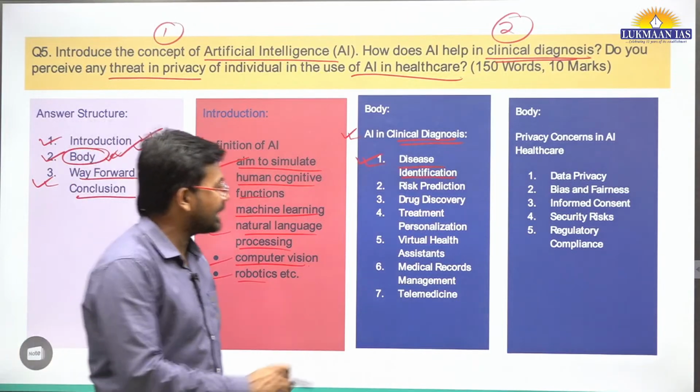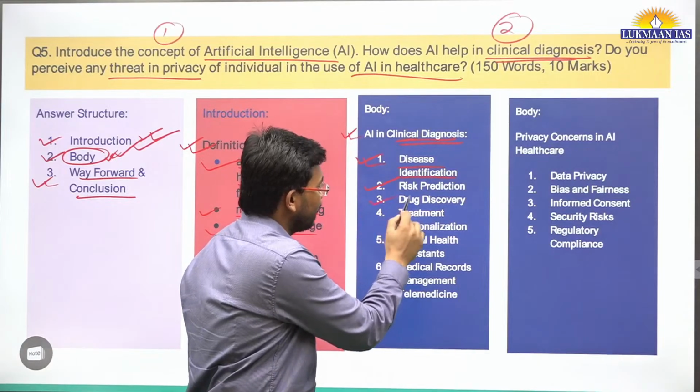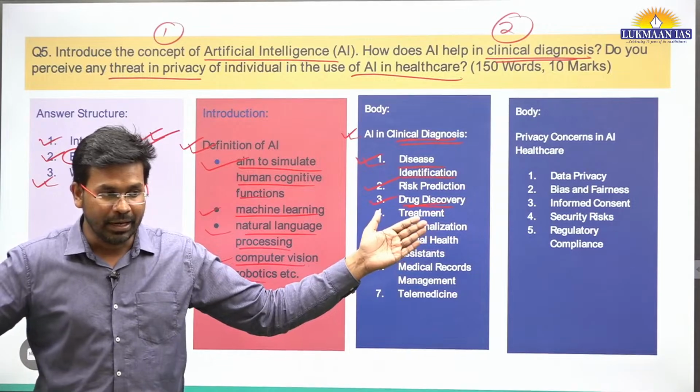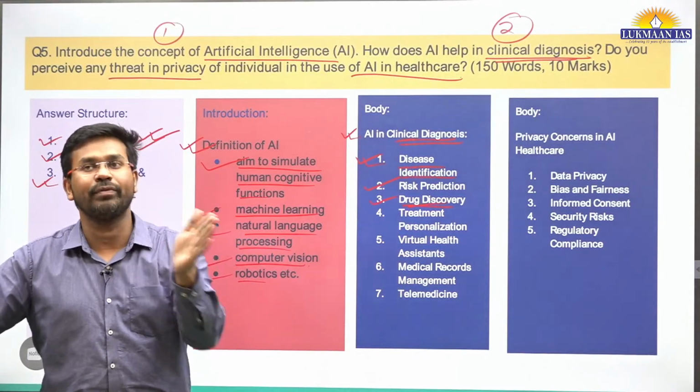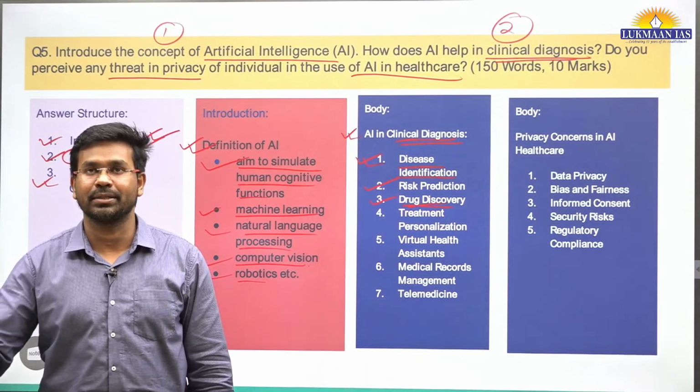So risk prediction is also done by AI systems. Drug discovery can be done. Drug discovery means, let's say, you have large sets of data related to different drugs. For example, recently we talked about Nipah virus.